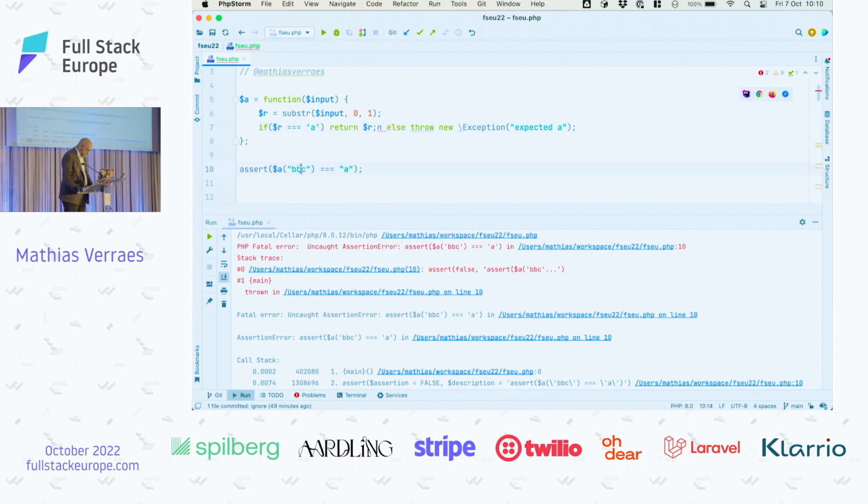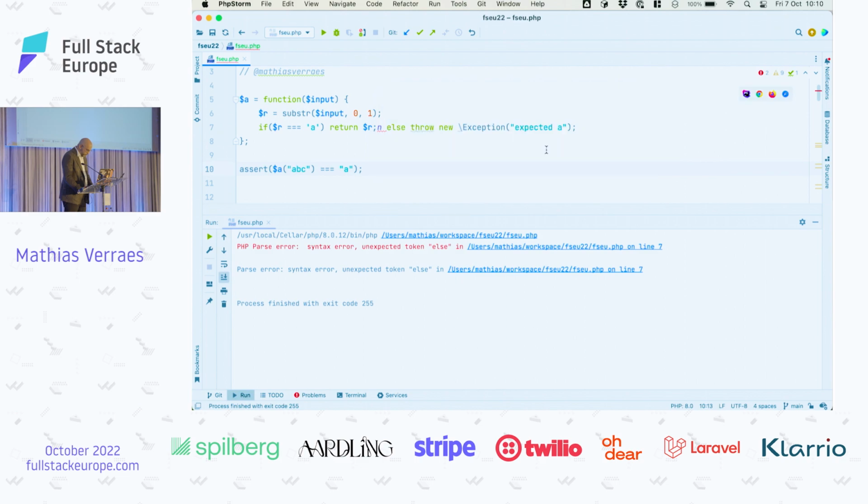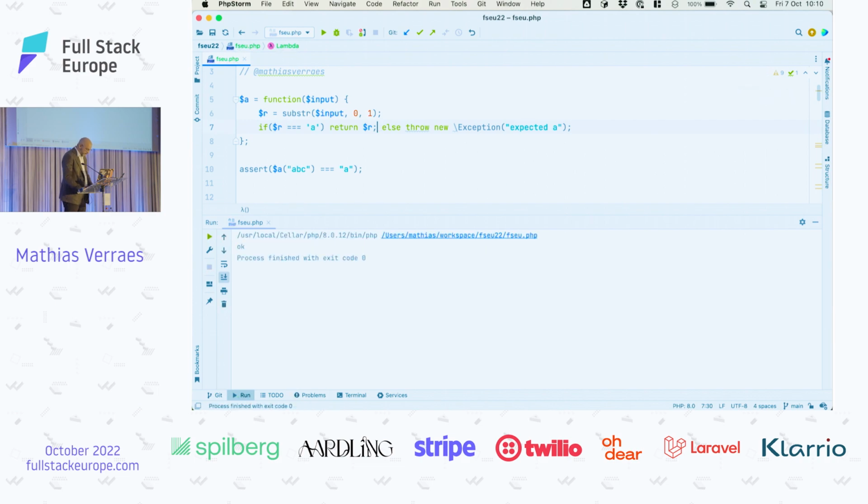So let's first see if our original test is still working. No, I don't want to dictate syntax, yes, sorry. Yes, okay, so this is working. And now if we do something else, it throws expected A. So now we have a smarter parser, right, that can actually deal with failure. This isn't pure functional programming because an exception is sort of a side effect, right? So we actually need to express the error in the return type instead, as opposed to just throwing it, which actually also allows us to do more with that error.